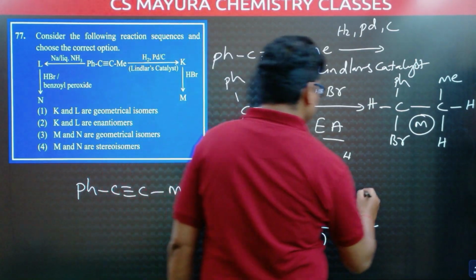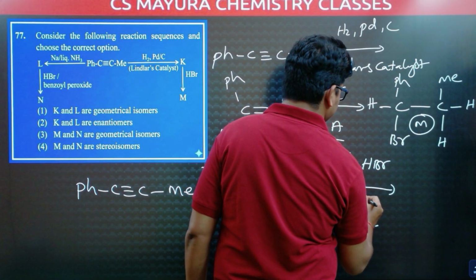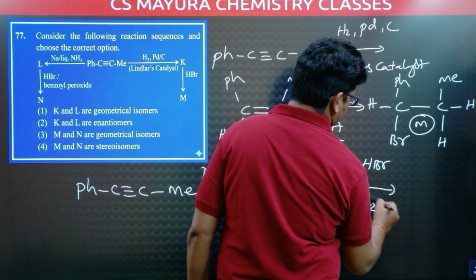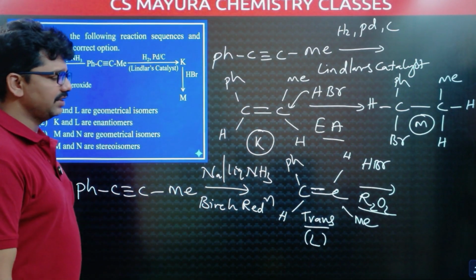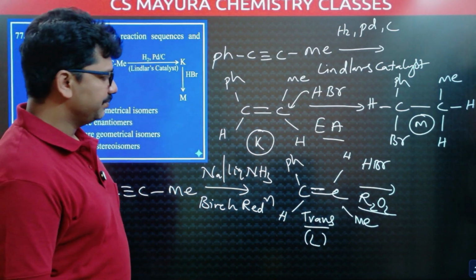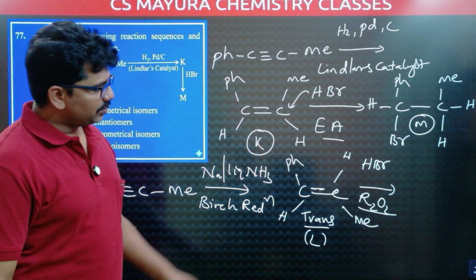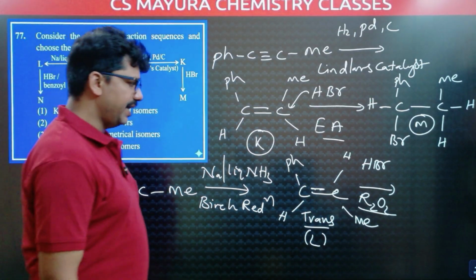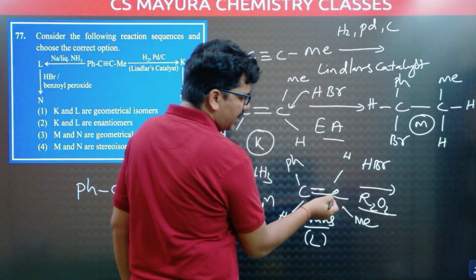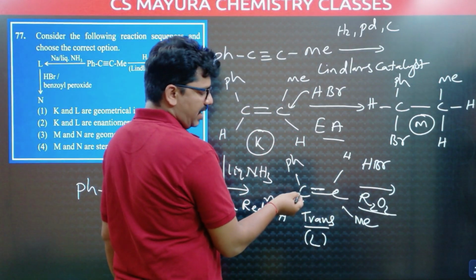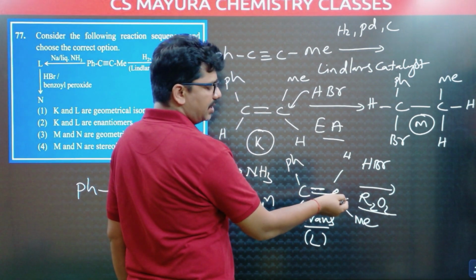Now HBr is added with peroxide, benzoyl peroxide or any peroxide. Then what happens? It is a free radical mechanism. The product is based on the free radical mechanism. If bromine radical attacks here, the radical forms here.